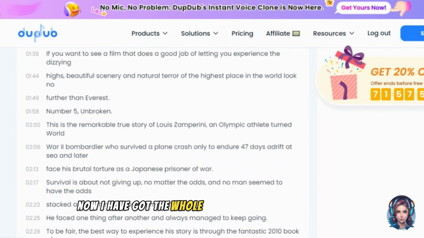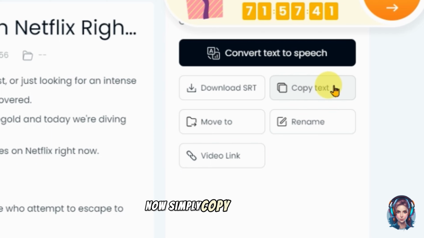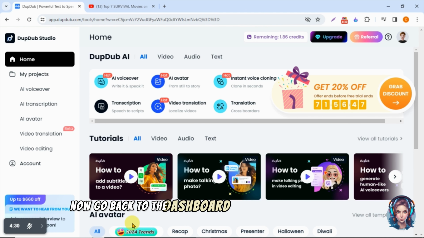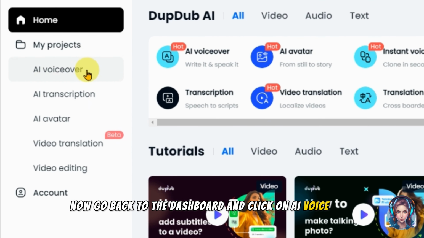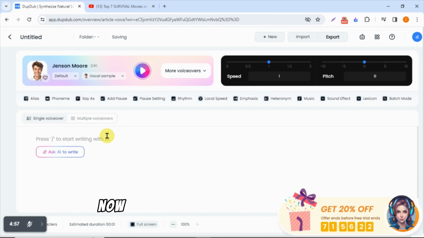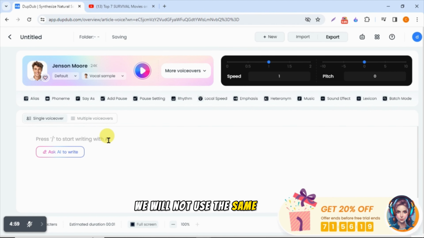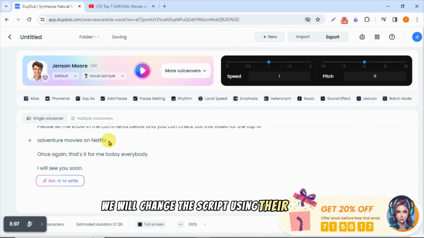Now I have got the whole script of the video over here, and it was that simple. Now simply copy the script. Now go back to the dashboard and click on AI voiceover. Click on new file. Now simply paste the copied script over here. We will not use the same script, we will change the script using their AI tool.